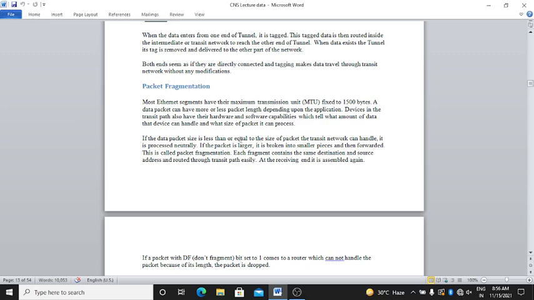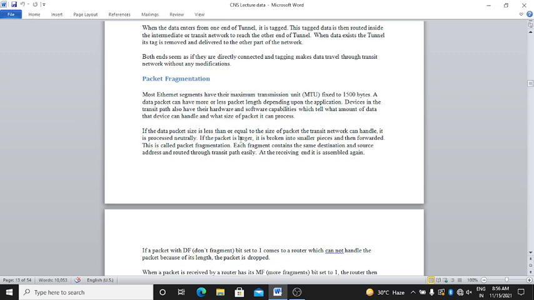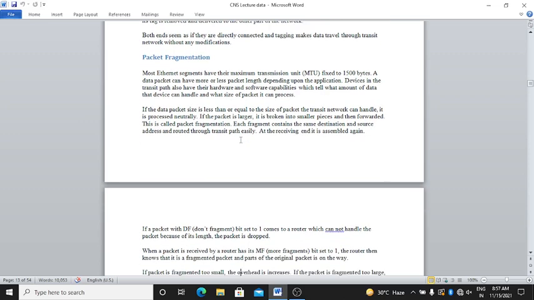Devices in the transit path also have their hardware and software limitations, which tell what amount of data that device can handle and what size of packets it can process. If the data packet size is less than or equal to the size of packet the transit network can handle, it is processed normally.